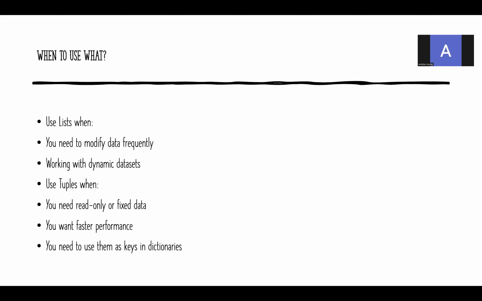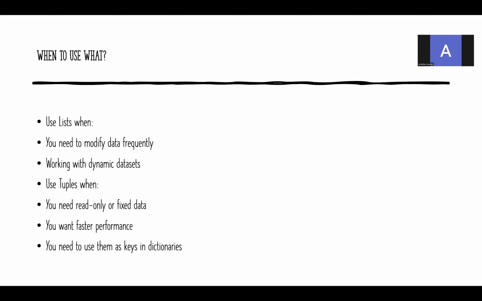Whereas tuples are read-only or fixed data. Once the tuple is created, you cannot add a new element, you cannot change the element. In case you want to change an element of the tuple, first you change the tuple into a list, because in the list you can modify the elements. So modify the elements in the list, then you change the list back into the tuple. How to do this programmatically, you will be learning during the course.